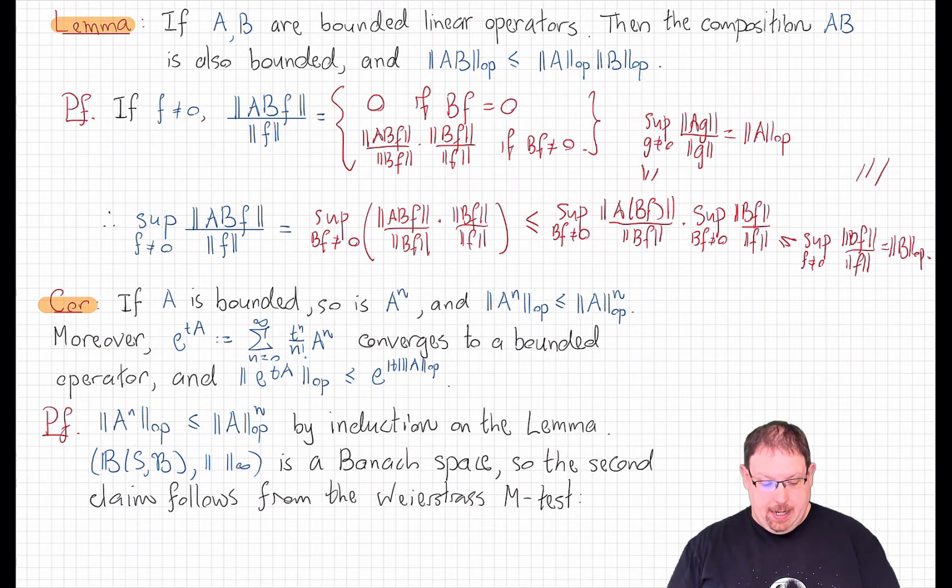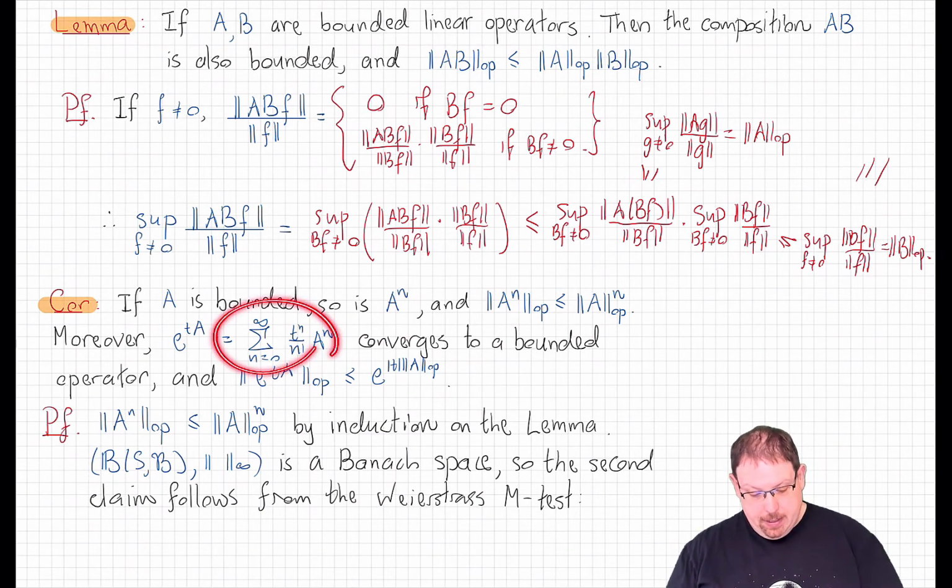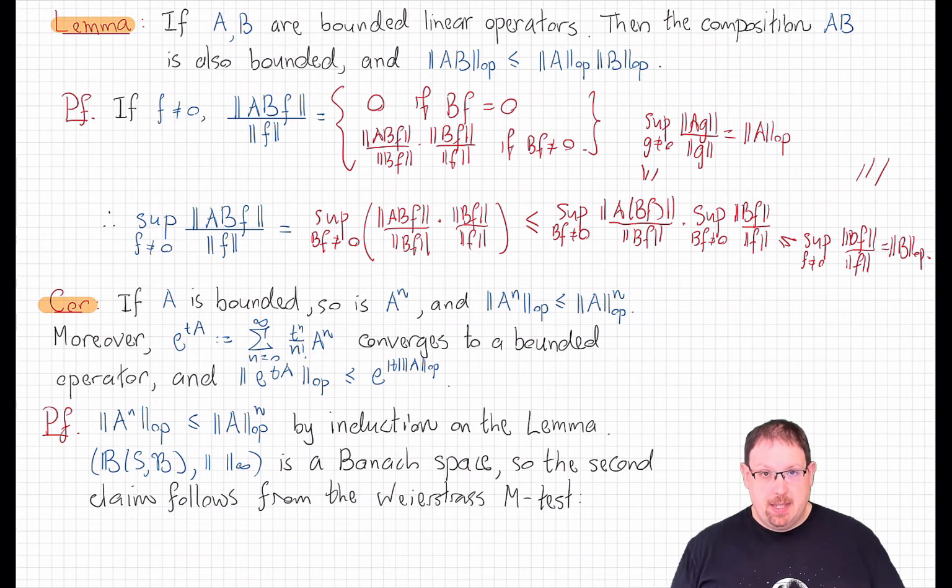We're defining the exponential here of an operator, including this extra t, since we're going to need that around later, by the power series. Now, here we're taking a power series not in the real line or the complex plane, but a power series in the algebra of bounded operators. But that's just some normed space. We can take power series in normed spaces, and they'll converge in the usual ways if we can prove that there is a finite radius of convergence.